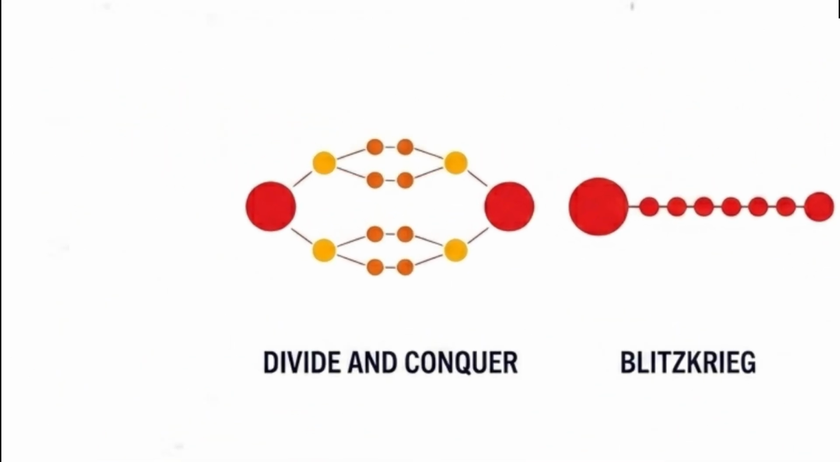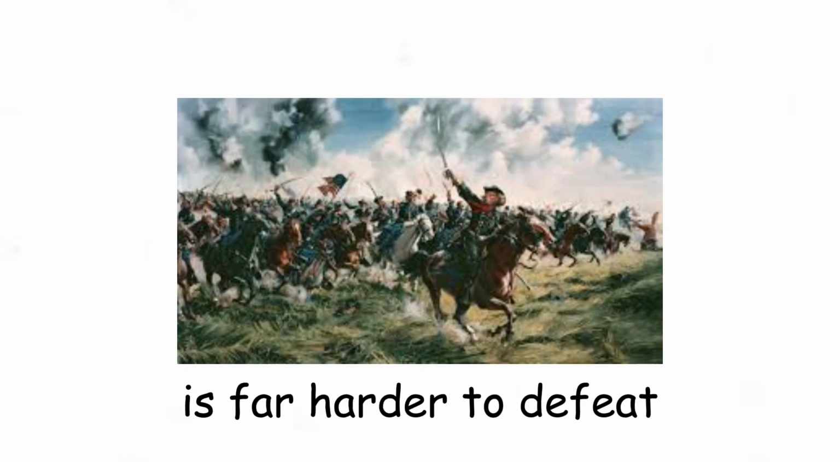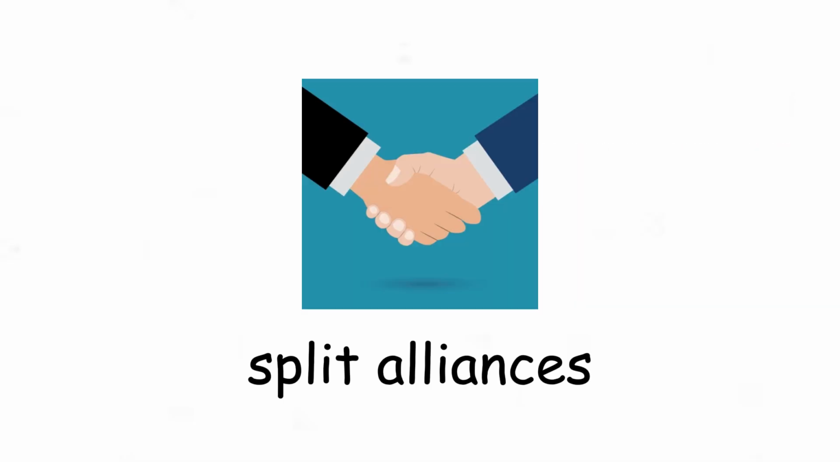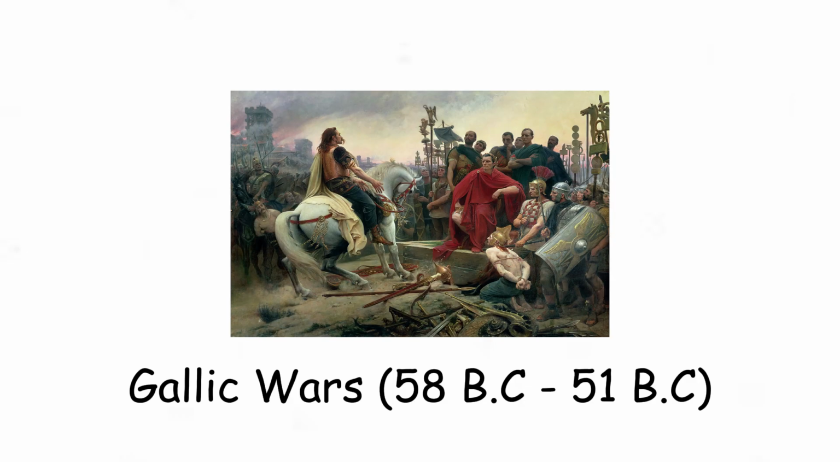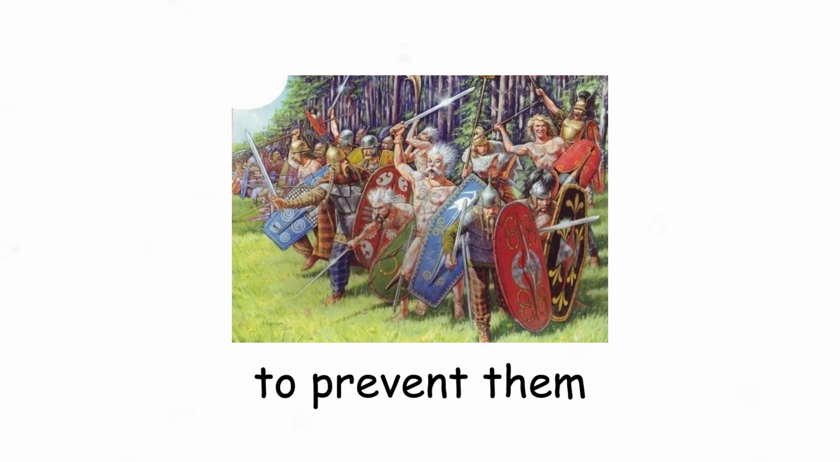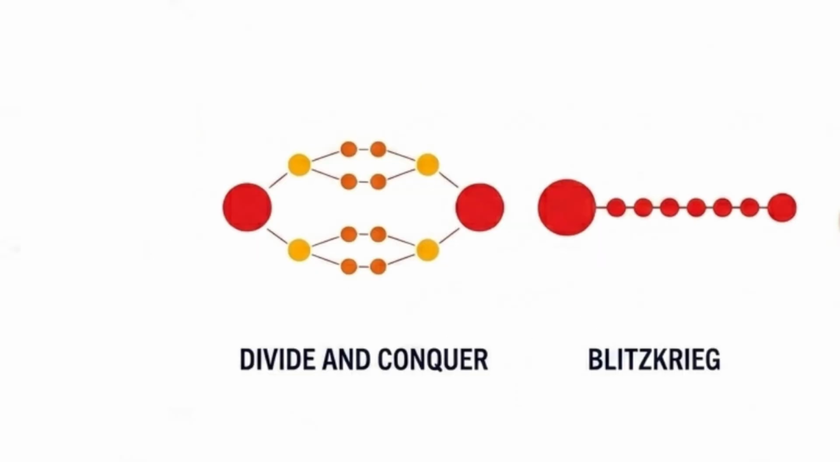Divide and conquer. This strategy was used by empires and military leaders who understood that a united enemy is far harder to defeat. Instead of fighting all opponents at once, they worked to split alliances, create distrust, or isolate groups from one another. The Gallic Wars showed this clearly when Julius Caesar exploited rivalries between Gallic tribes to prevent them from forming a stronger united resistance. By weakening cooperation between enemies, smaller forces could often control much larger territories.